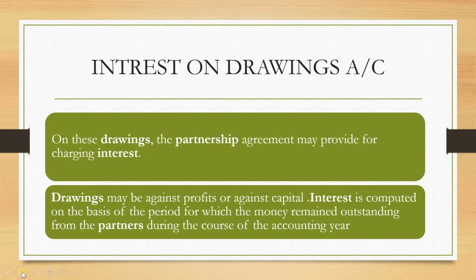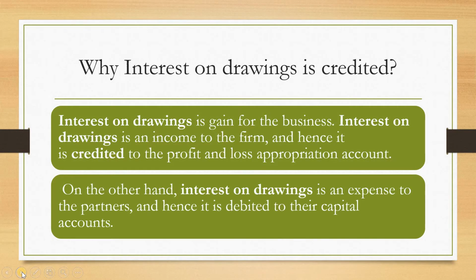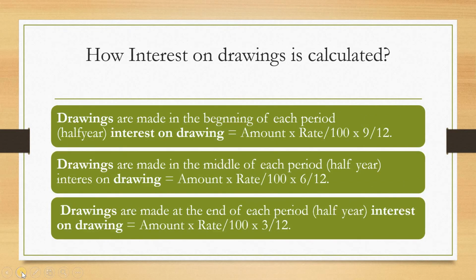So on these drawings, the partnership agreement may provide for charging interest. Drawings may be against profit or against capital. Interest is computed on the basis of the period for which the money remained outstanding from the partners during the course of the accounting year. Interest on drawings is a gain for the business, as I said earlier. It is an income to the firm and hence it is credited to profit and loss appropriation account, so we credit it to our income or revenue account. On the other hand, interest on drawing is an expense to the partner and hence it is debited to their capital account, and the partner may give that effect in his profit and loss account as an expense.